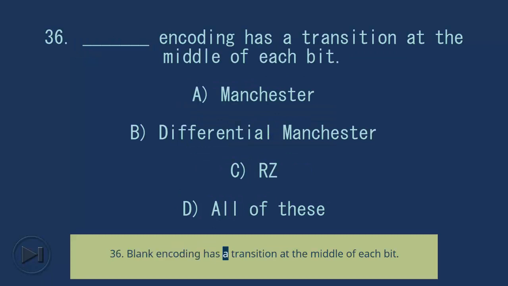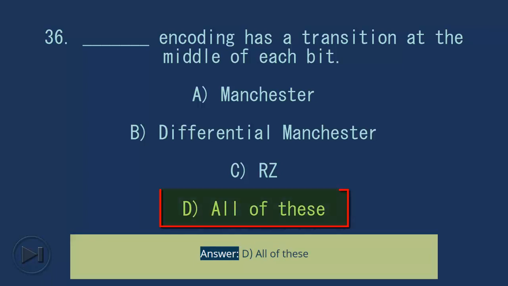36. Blank encoding has a transition at the middle of each bit. A. Manchester. B. Differential Manchester. C. RZ. D. All of these. Answer: D. All of these.